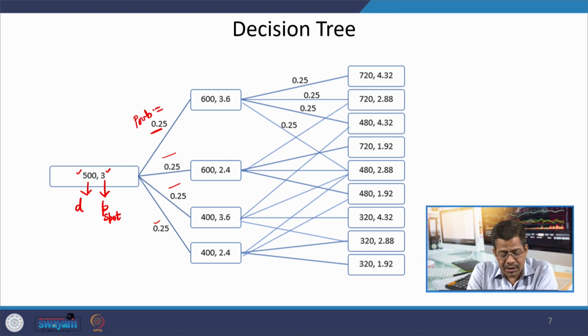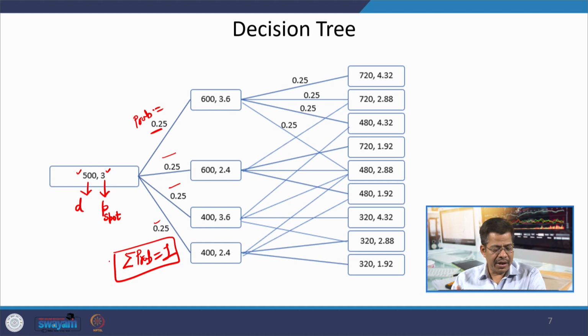You please remember that you can check your decision tree that the sum of the probabilities associated with all these branches should be equal to 1. Sigma probability should be equal to 1. Now, when demand is increasing, price is also increasing, it becomes 603.6. When demand is increasing, but price is decreasing, 602.4. Then demand is decreasing, price increasing, 403.6, and demand is also decreasing, price is also decreasing, that is 402.4.